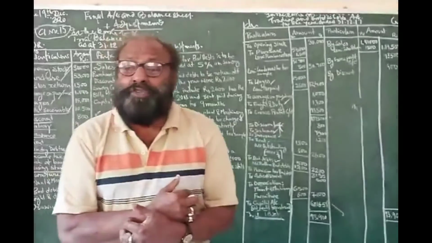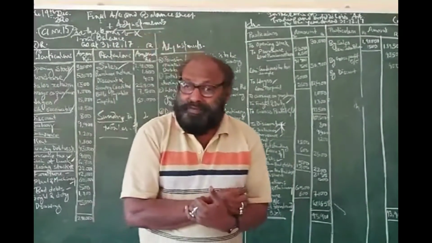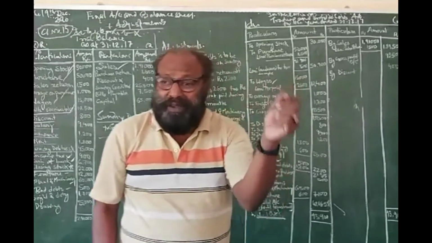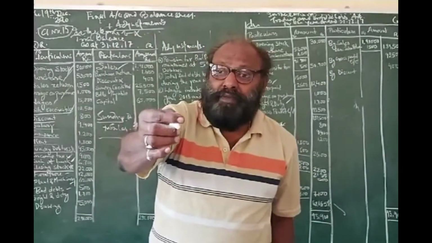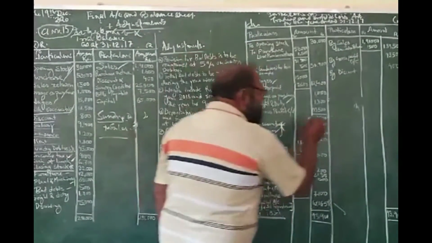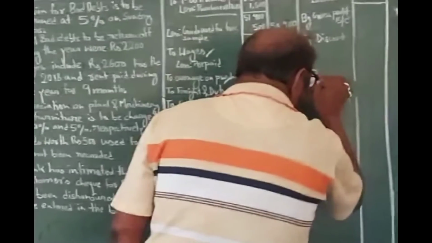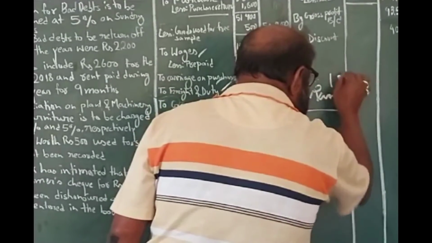Say, you have purchased books from Mr. Panchu, 15,000. So now Panchu account credit and your purchase account debit. So that is the journal entry: purchase account debit to Panchu, 15,000.